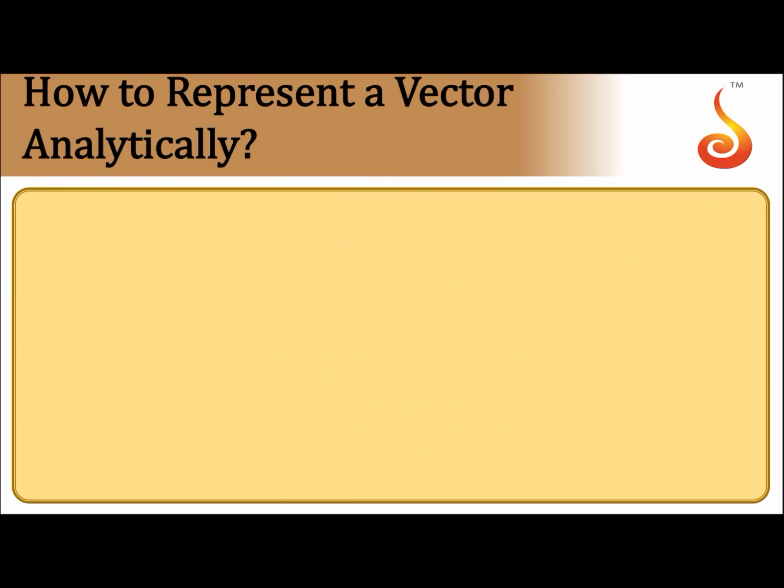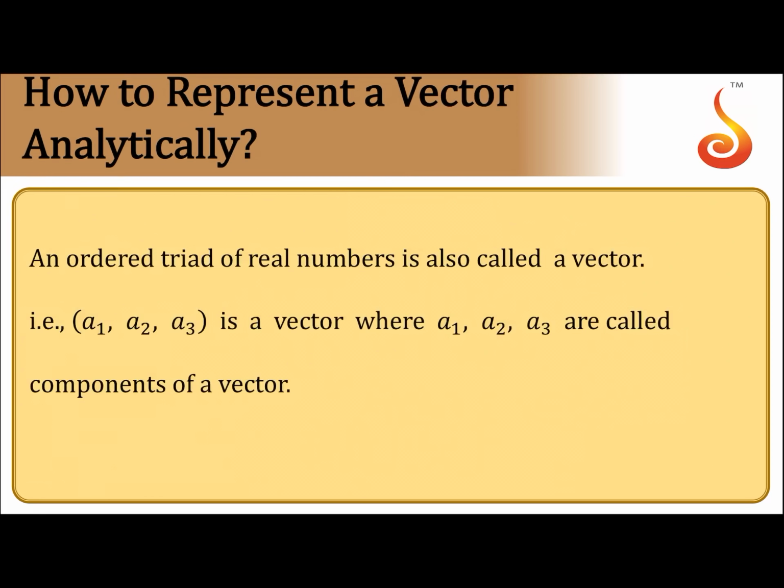Coming to another kind of representation of a vector, this is called analytical representation. A vector is analytically represented by an ordered triad of three real numbers. As an example, a1, a2, a3 represents a vector where a1, a2, a3 are called the components of the vector.